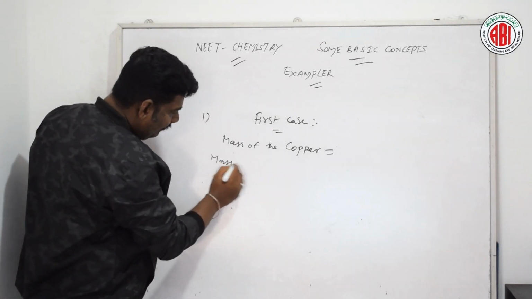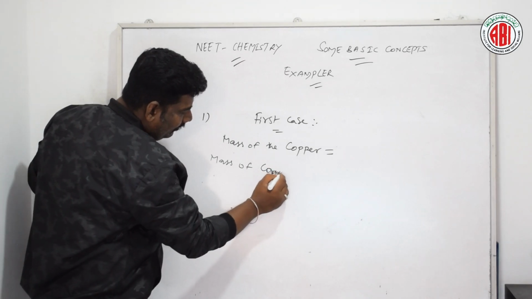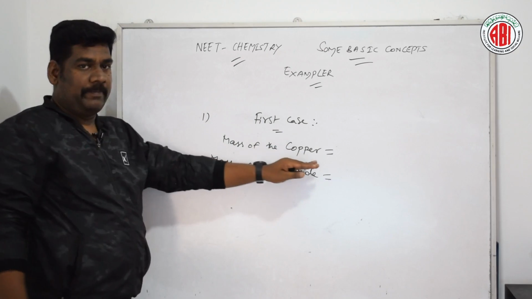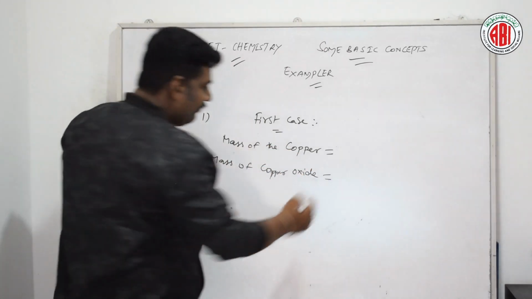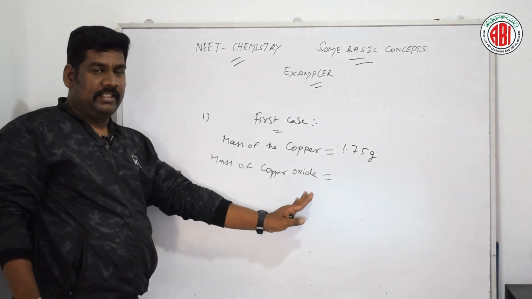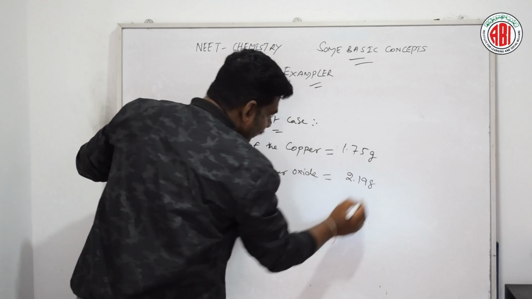Mass of the copper is given in the question, 1.75 gram. Mass of the copper oxide is also given in the question, 2.19 gram.